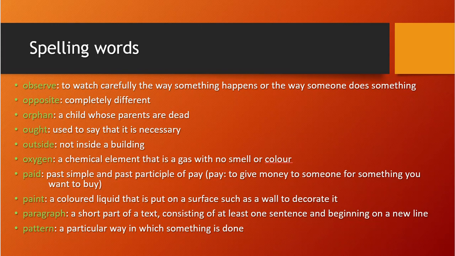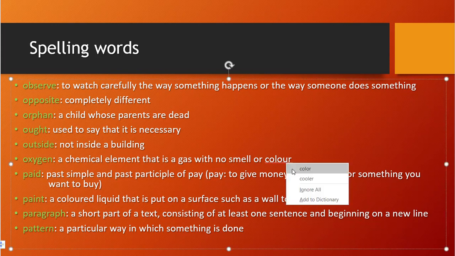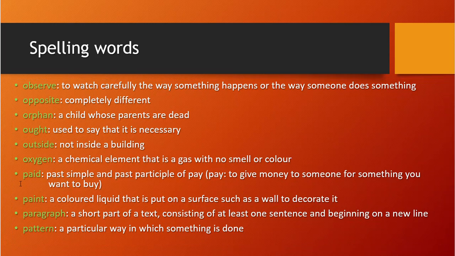Oxygen, how we are living, we are breathing the oxygen. That's why we are living. We are talking about that oxygen only. A chemical element, that is a gas with no smell or color. Okay, it is a chemical gas and it does not have any smell or color, right? Because you are breathing that oxygen.